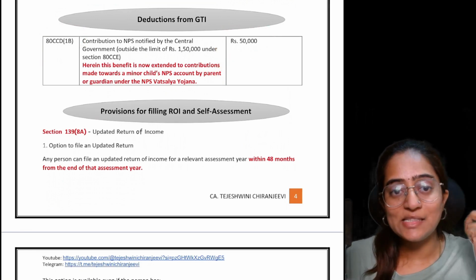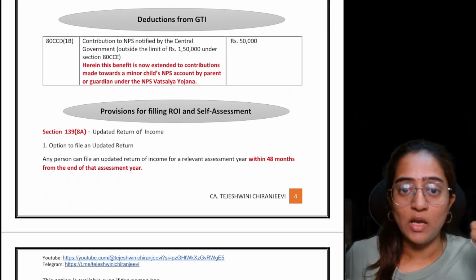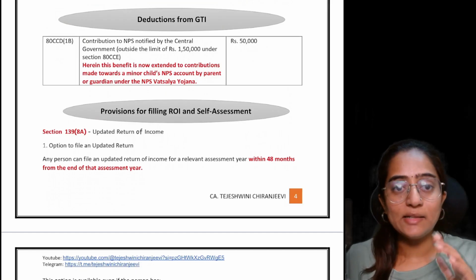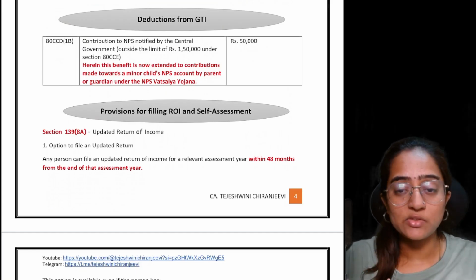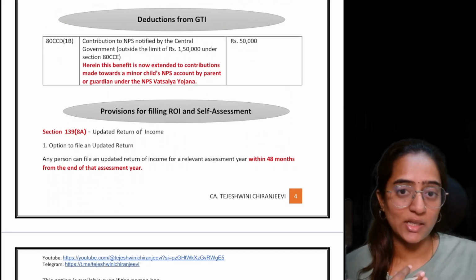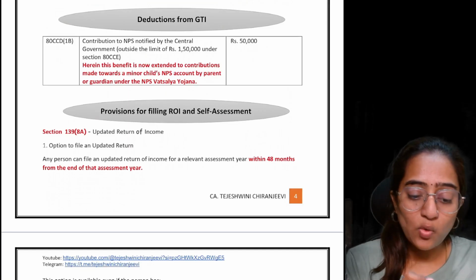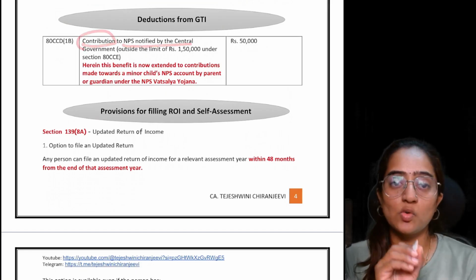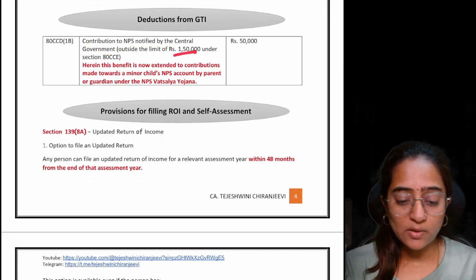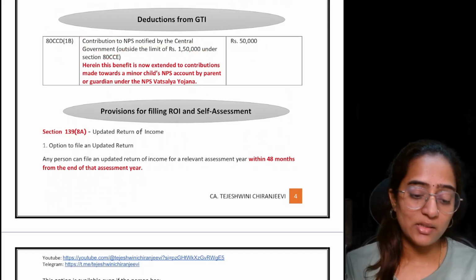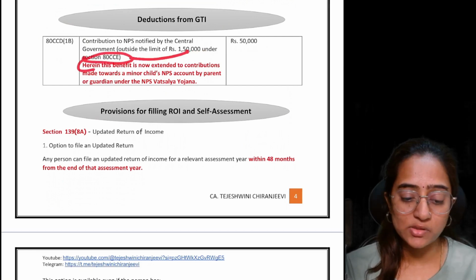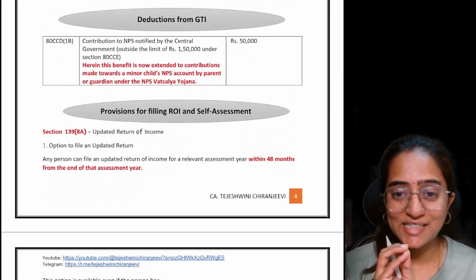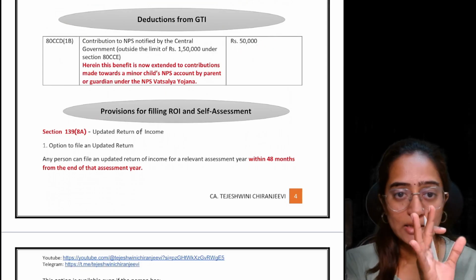80C, 80CCC, 80CCD(1), these three sections included, the limit was 1,50,000, and under 80CCD(1B) you were getting 50,000 rupees extra apart from this 1,50,000. If you have invested or contributed this money to the national pension scheme notified by the central government, which is outside the 1,50,000 restriction under section 80CCE, you were getting that additional 50,000. This is what section 80CCD(1B) meant earlier.